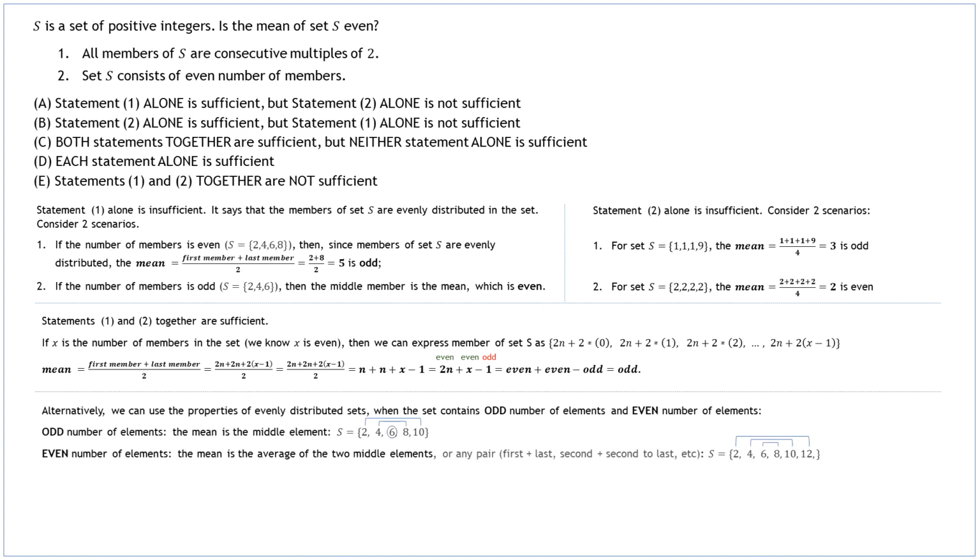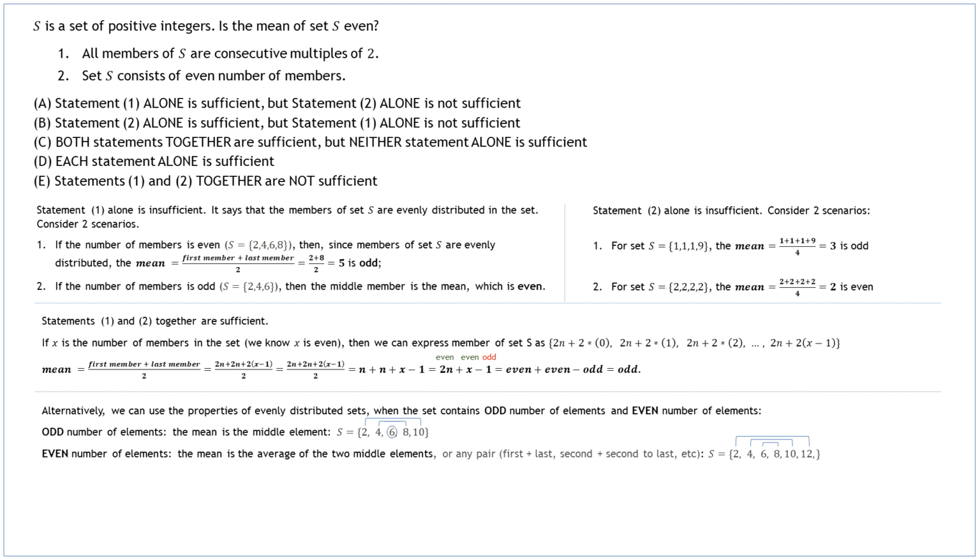Alternatively, if such approach is too cumbersome, we can use the properties of evenly distributed sets, i.e., when the set contains odd number of elements, and even number of elements. When the set contains odd number of elements, the mean is the middle element.